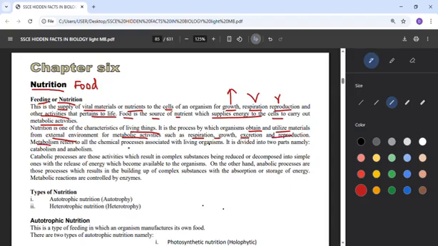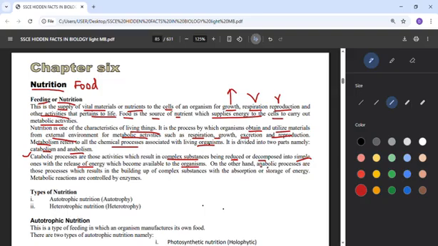When you hear metabolism, that's all the chemical processes associated with living organisms. So like I said, it's divided into catabolism and then anabolism. When you hear catabolism, it has to do with how complex substances will be reduced or decomposed into simple substances, and at the same time energy will be released, which will be used by the organism. It will be available for them to do anything.